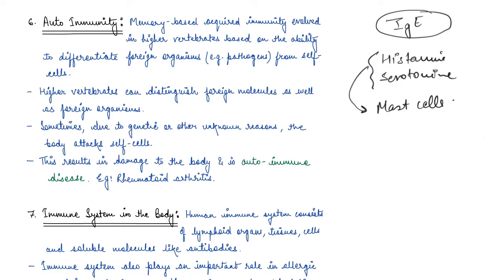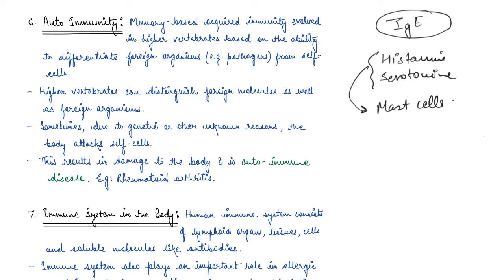Since my body is able to differentiate the cells which are already present in the body from the cells which are entering the body from outside, and since they know that these are foreign organisms, they attack them, right? They start producing antibodies against them. So this is basically nothing but a memory-based acquired immunity, right?